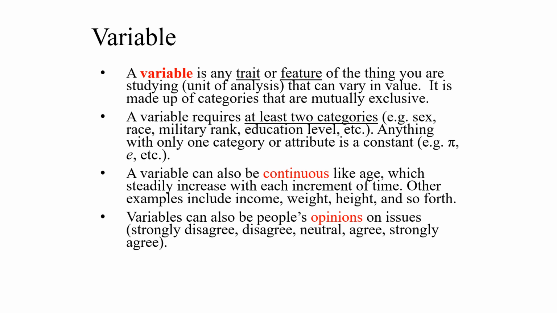And those categories are also mutually exclusive. You can be either male or female. You cannot be both. Biologically, you can only identify yourself as one of the racial ethnic groups, technically. And a person can only have one military rank. And you only have one highest level of education. You can only belong to one income group.